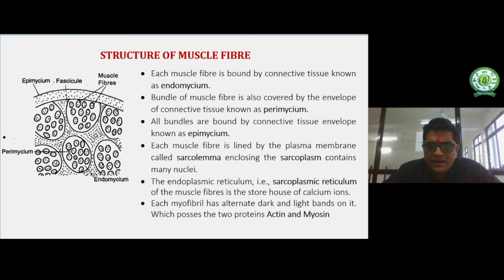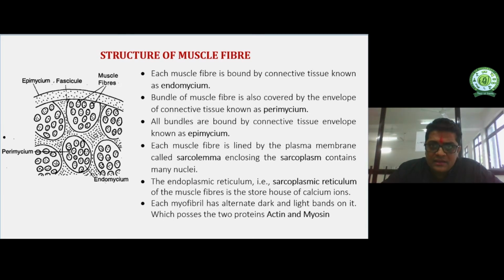Each muscle fiber is lined by a plasma membrane called the sarcolemma. As we know, the plasma membrane of a cell is the cell membrane; in the same way, the plasma membrane of the skeletal muscle is known as the sarcolemma.